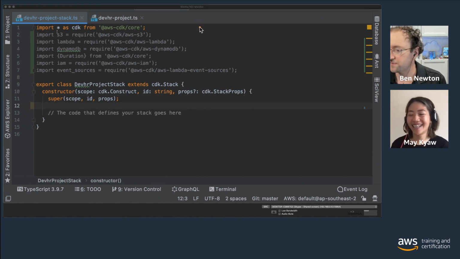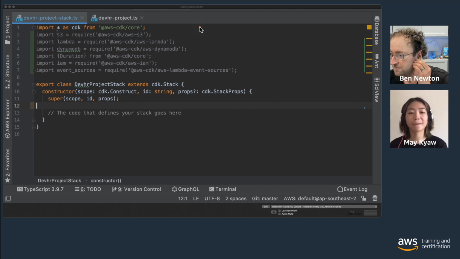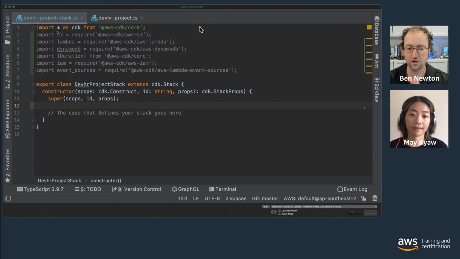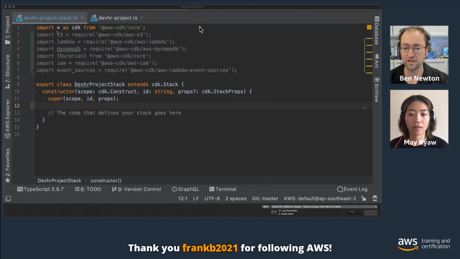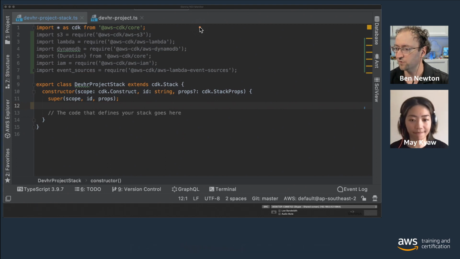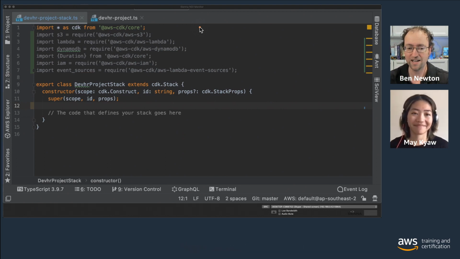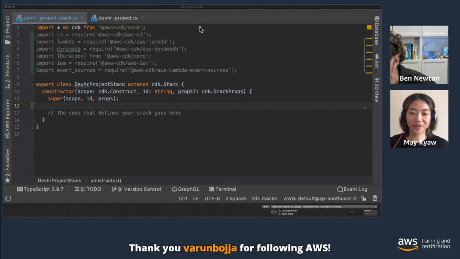Before we go too much further, I just wanted to point out, if somebody hasn't done so already, can I please get one of the mods to pop the GitHub URL in the chat for us? If you're watching along and you want to follow along with the code here, please go and clone the repo. We've got the public open source repo there in GitHub. Walk through with us and have a look at what we're actually doing here. We pre-baked some of this code. We might pivot along the way a little bit, but if you want to walk through the code with us, pop it in there. Perfect, thank you for popping it in the chat.